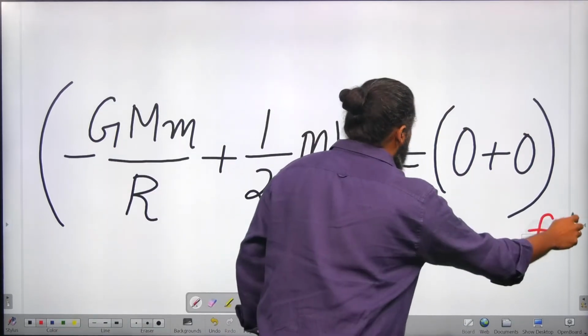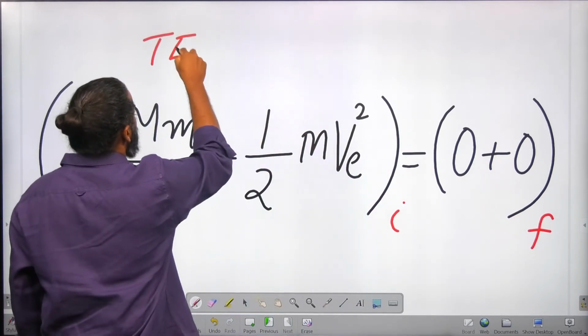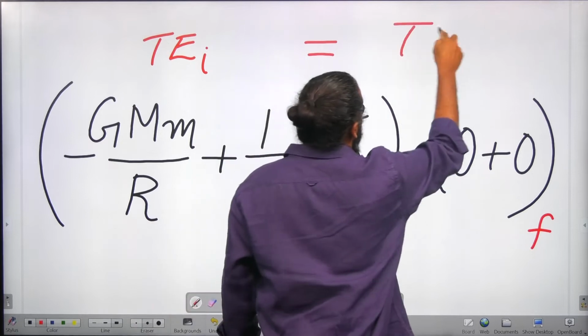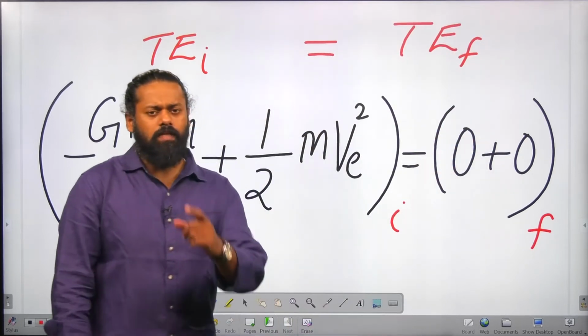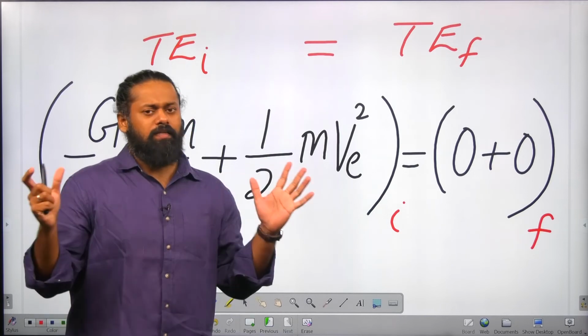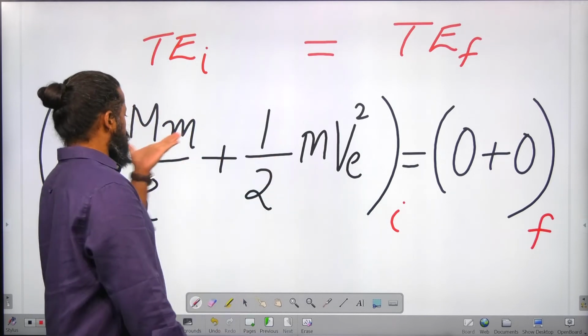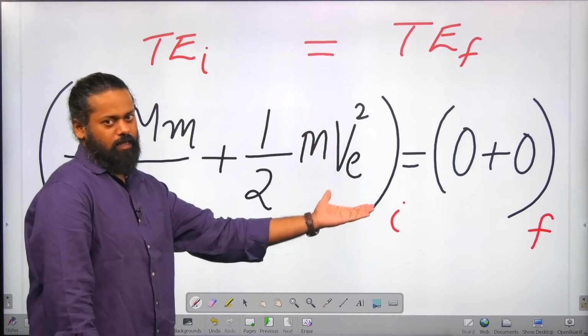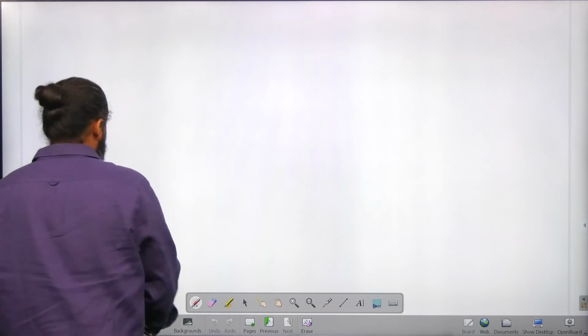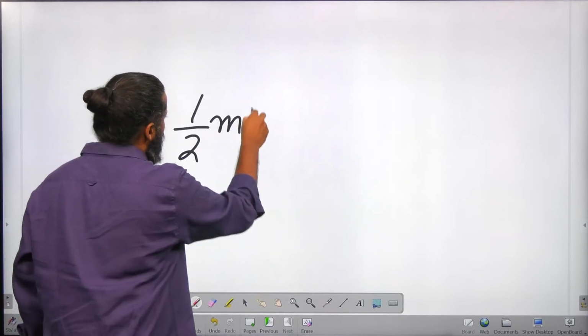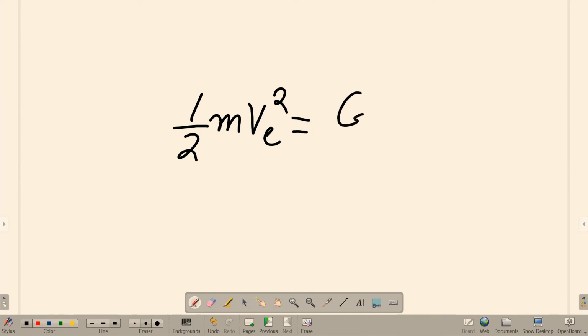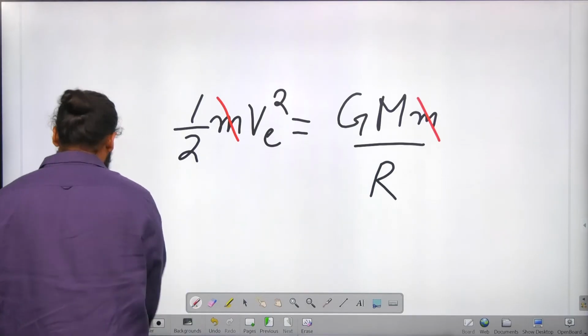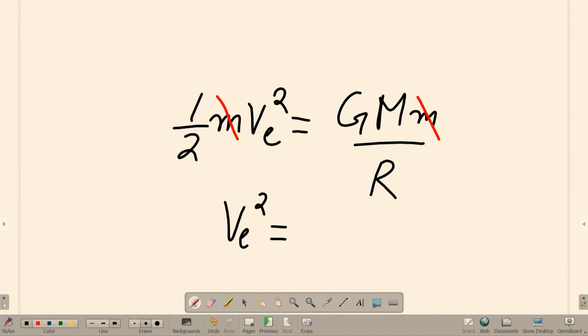You have to understand, this is the initial energy. The total energy initial should be equal to the total energy final as per conservation of energy. This is a key concept in this derivation. Now it's very easy. The rest of the task is just manipulation, arranging the terms. Half m VE square is equal to GMm by R. We can cancel out the mass m, and isolate VE square. How much is VE square? VE square is equal to 2GM by R.